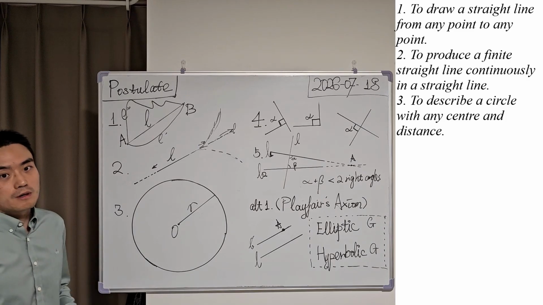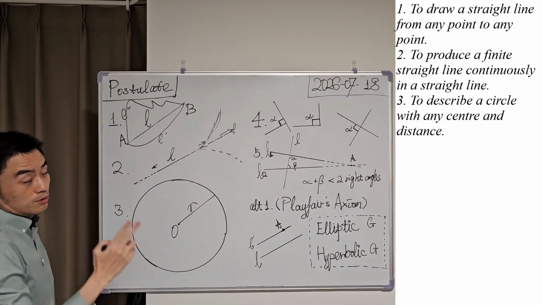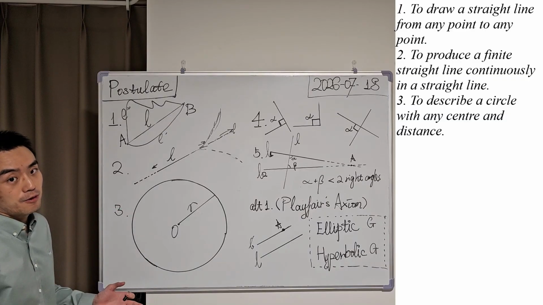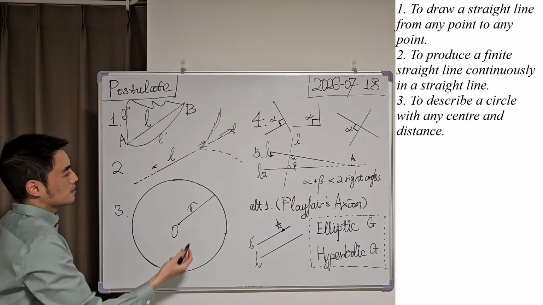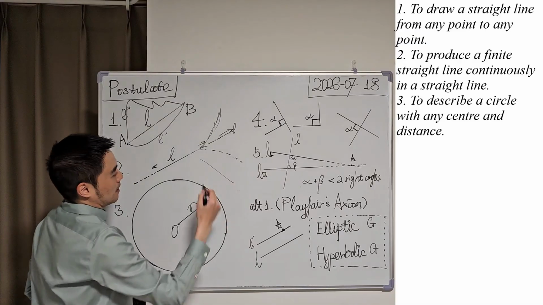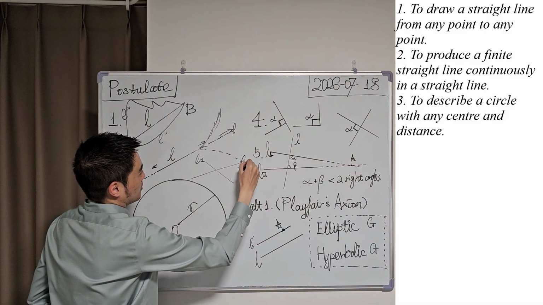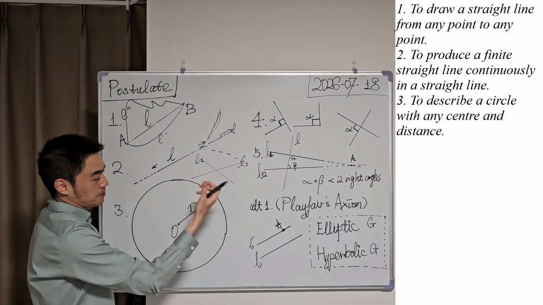In other words, we can say that 2 straight lines can never share the same common segment. For example, this is a straight line, L1, and this is another, L2. So they cannot share a common segment.